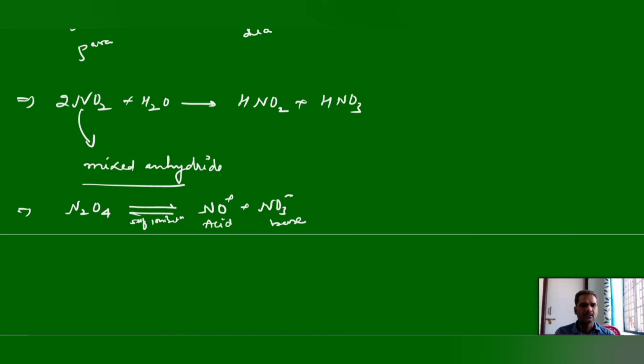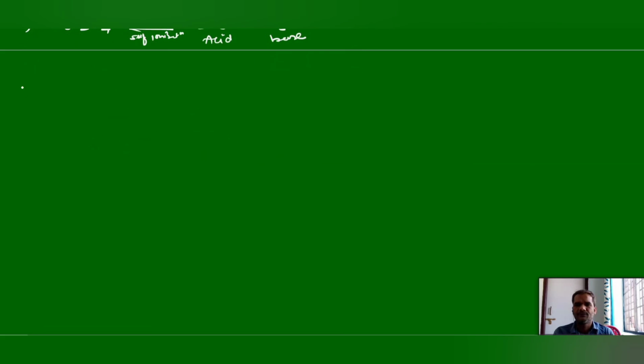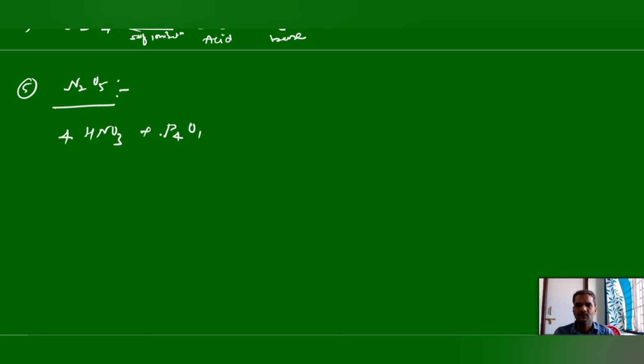Next we will see the last nitrogen oxide, the fifth one, nitrogen pentoxide, N2O5. Again, preparation of N2O5: if we treat nitric acid with P4O10 or P2O5, the monomer of P4O10 is P2O5, you can get nitrogen pentoxide.